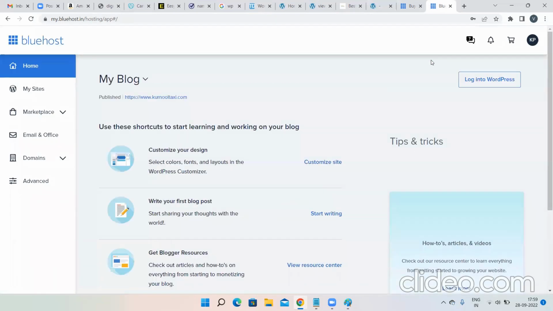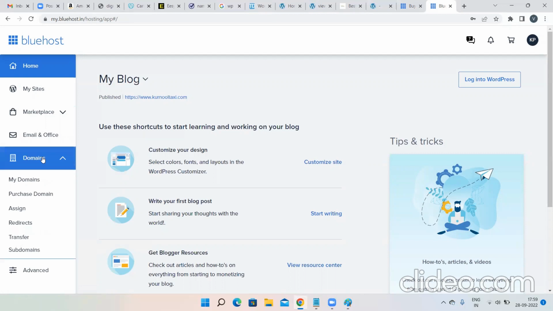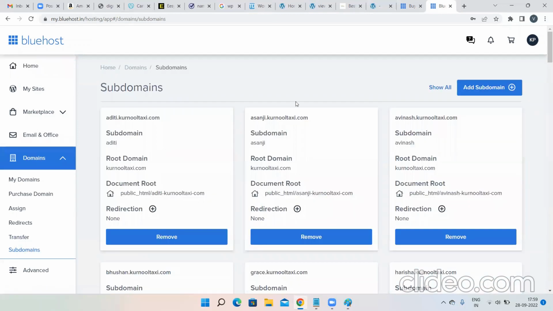Okay, I have logged into the Bluehost account. Once I log in, you can see our Karnool Taxi, that is the main domain. Then on the dashboard, you are able to find the domains option. So please go into the domains option. Then click on subdomains, because I want to create a subdomain. The domain is already created, so I need to click on subdomains.